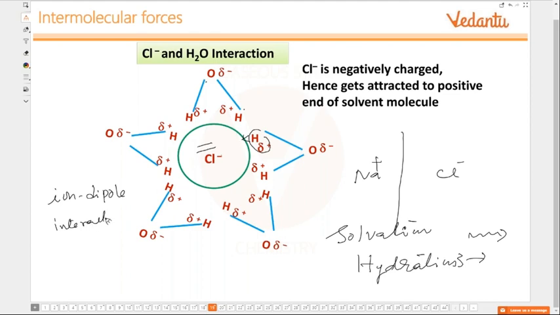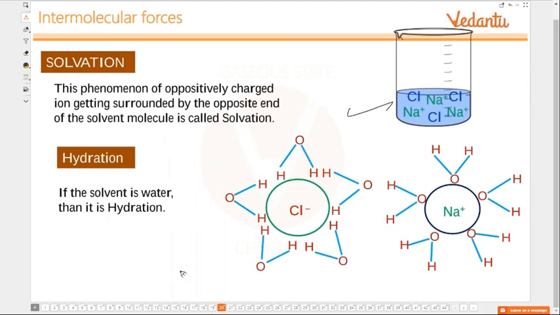Okay? Yes. This is how it happens. They might ask, ma'am, because of the water only, the Na and Cl split? Yes. The water has the capacity to separate the oppositely charged ions. It also has another name, dielectric. That means it can insulate the oppositely charged ions, because of which they cannot come closer.